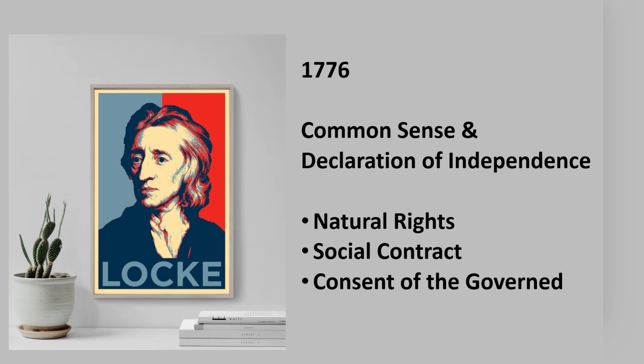Social contract is an agreement between people and government. People agree to give up certain freedoms in return to receive protection, and in certain circumstances also to receive services. Consent of the governed is definitely evident in the Declaration of Independence. When government becomes oppressive, people have the right to abolish. Government governs with our consent.